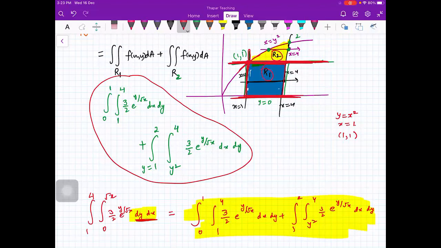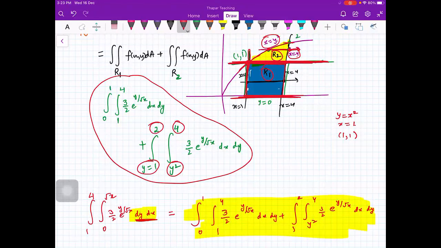And for R2, you have drawn a horizontal line. So x is from y square to 4. Your entry point is y square, exit point is 4. So x is from y square to 4, and your region starts from here, that is y is equal to 1, ends here, that is y is equal to 2.